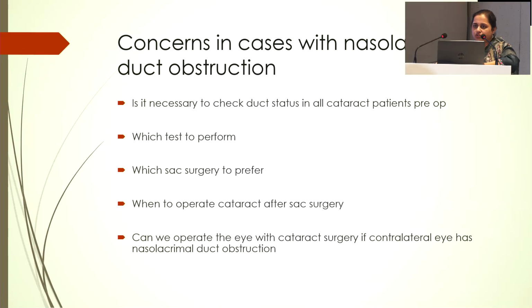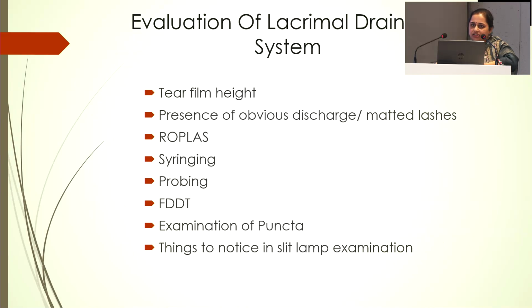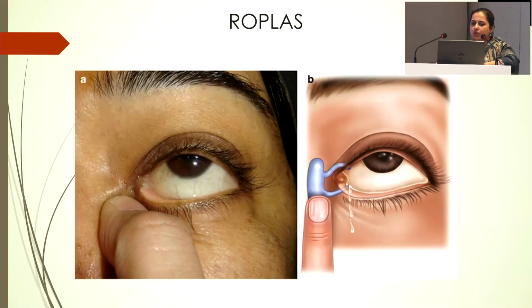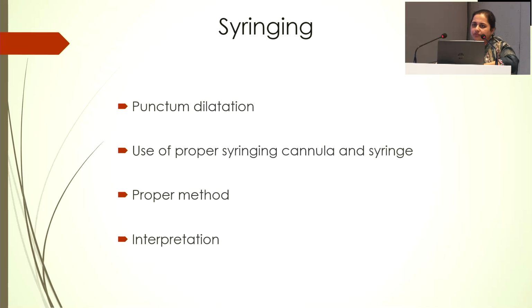To address these concerns, I would like to briefly go through evaluation of the lacrimal drainage system, which is important to get the actual diagnosis and then go ahead with decision making. Evaluation essentially starts with routine tear film height and matted lashes, and then goes to ROPLAS, syringing and the rest of the investigations. ROPLAS is regurgitation on pressure over the lacrimal sac area. If ROPLAS is positive, if some material comes out on pressing, that surely means the canalicular system is patent but the NLD is obstructed.